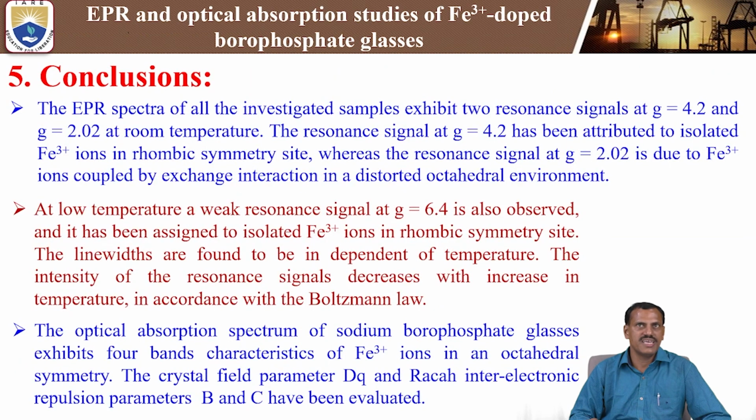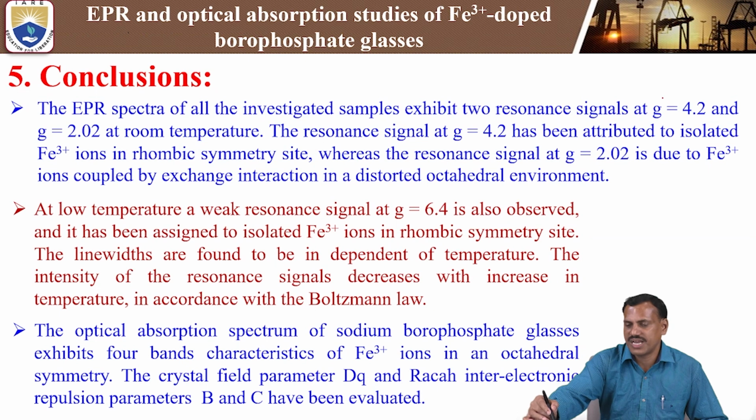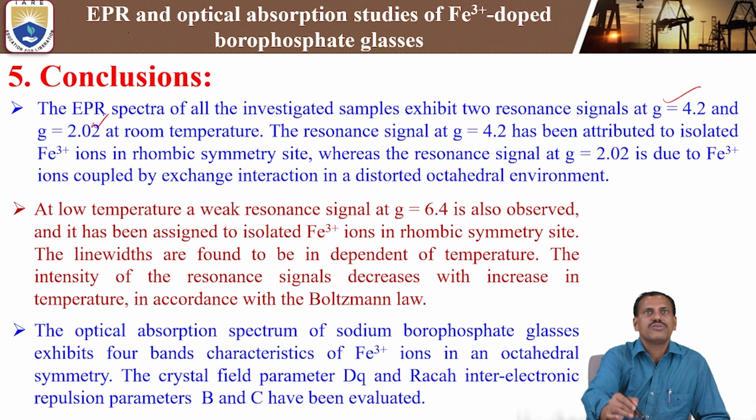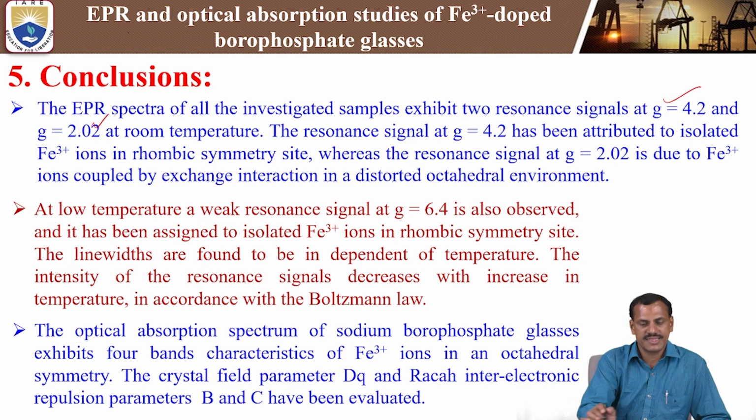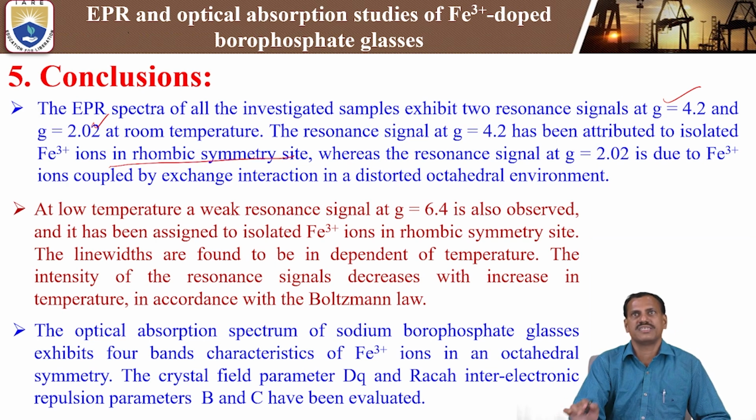Next, coming to the conclusion and summary of the present study: the EPR spectra of all the investigated samples exhibit two resonance signals at g equal 4.2 and g equal 2.02 at room temperature. The resonance signal at g equal 4.2 is attributed to isolated Fe3+ ions in a rhombic symmetry site.